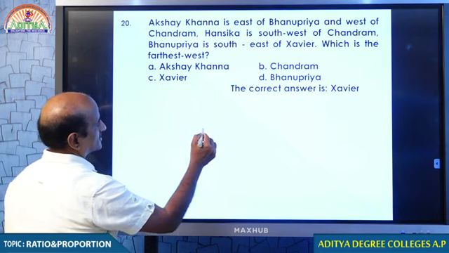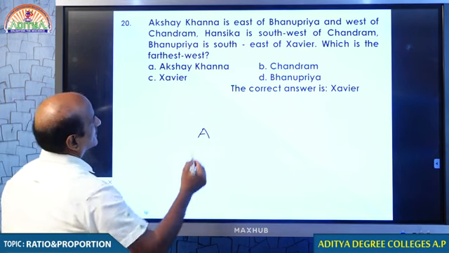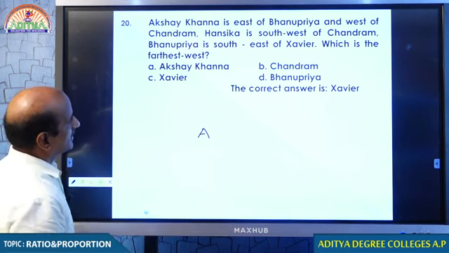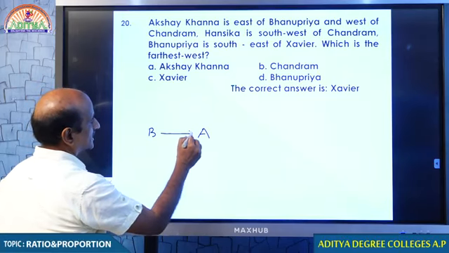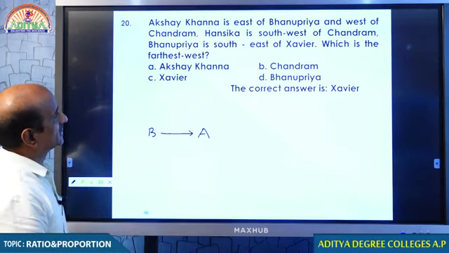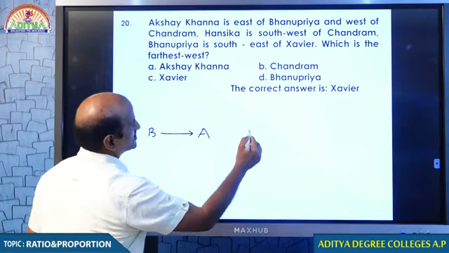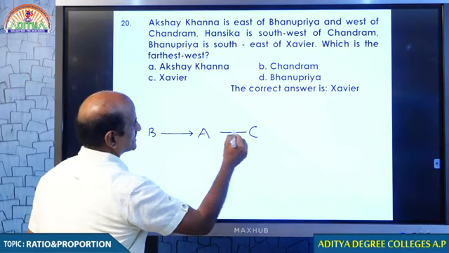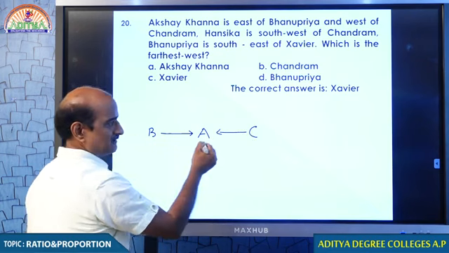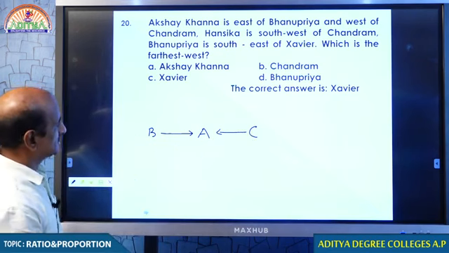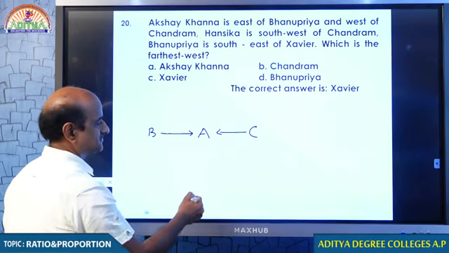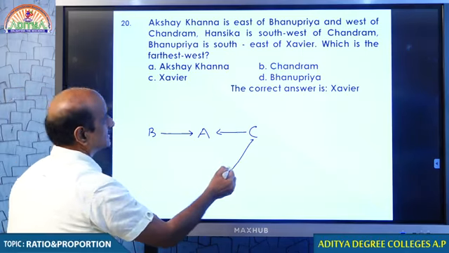You can start from Akshay Khanna. Akshay Khanna is east of Bhanupriya and west of Chandram. Hansika is southwest of Chandram, southwest.